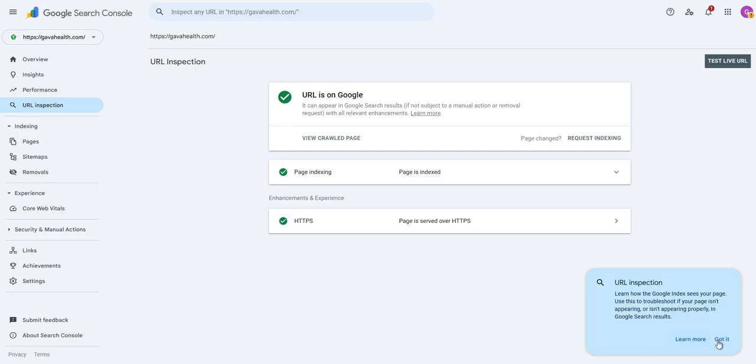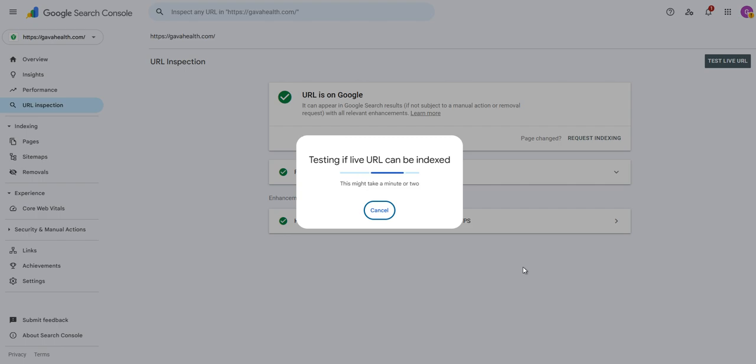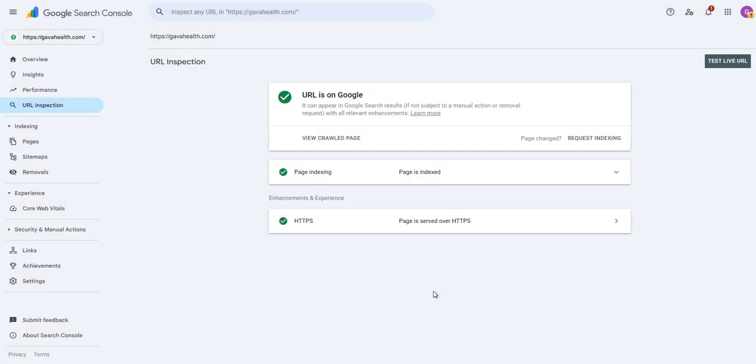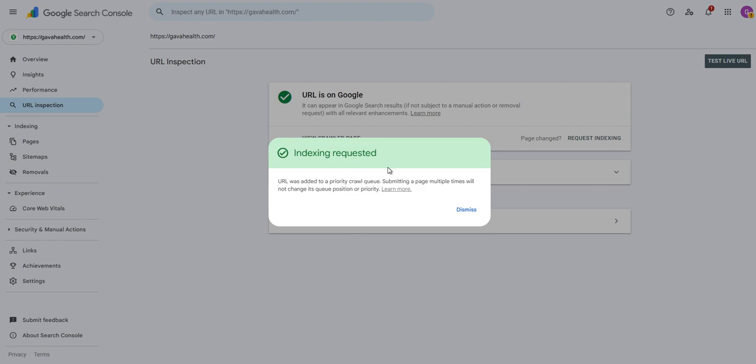So this is already indexed, but if it's not yet indexed, you can then click on request indexing like that. See, indexing requested.